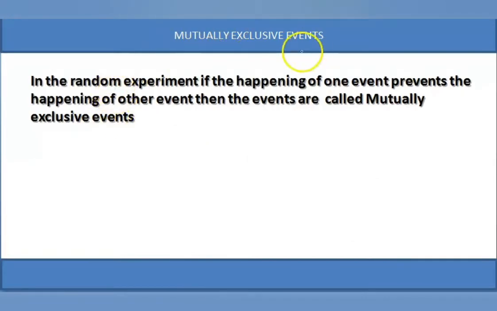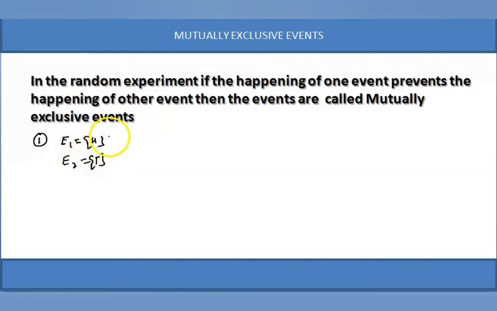Next one, mutually exclusive events. In a random experiment, if the happening of one event prevents the happening of the other events, then the events are called mutually exclusive events. Suppose head and tail. I consider an example here. My event E1 is getting head. My event E2 is getting tail.